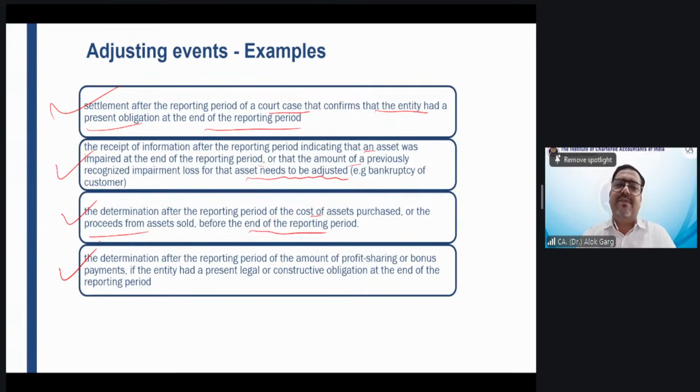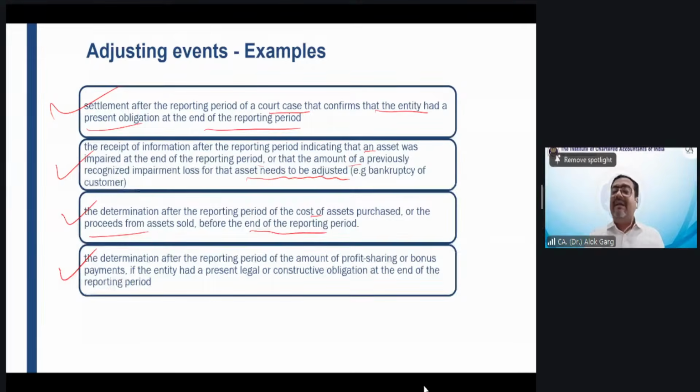And generally what happens, friends? When they need to distribute 10% of the profit among the employees, the first thing is you have to arrive at a profit. Whether this profit is determinable on 31st March itself? Do we know the profit on 31st March? Whether financial statements have been prepared on 31st March? No. Financial statements have not been prepared on 31st March. Profit is not available on 31st March.